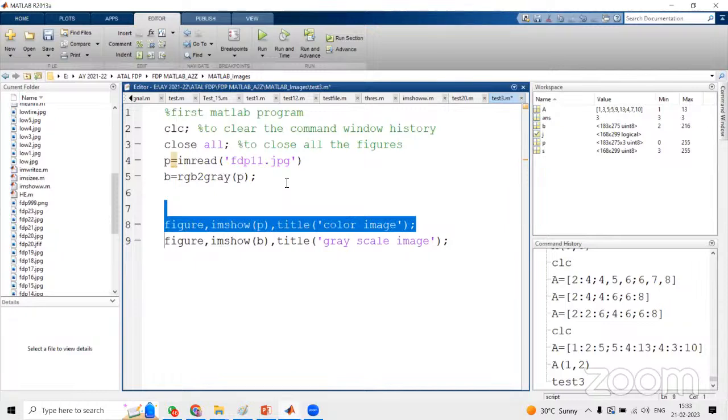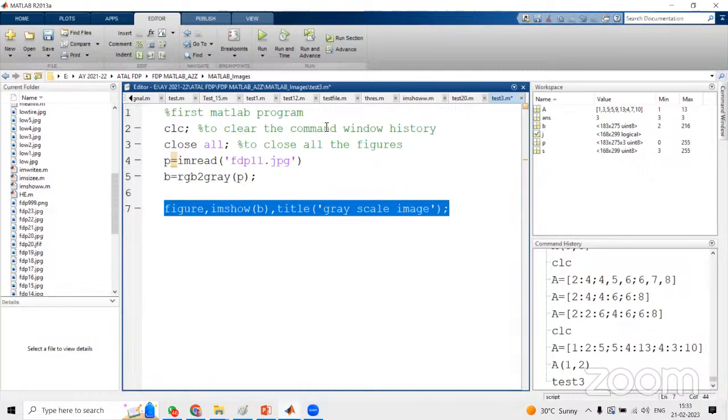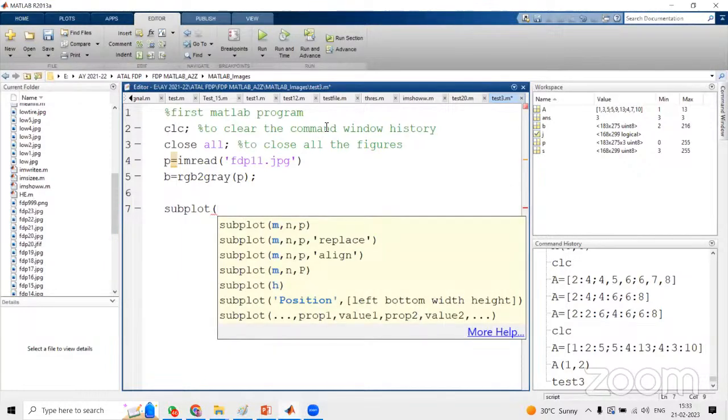So what is the objective now? How to use subplot? It means how to display more than one image in one figure, maybe column wise or row wise. For that, we have to use subplot. This is a function, and here we have three parameters: subplot(m, n, p). M indicates number of rows, n indicates number of columns, p indicates position of the figure.